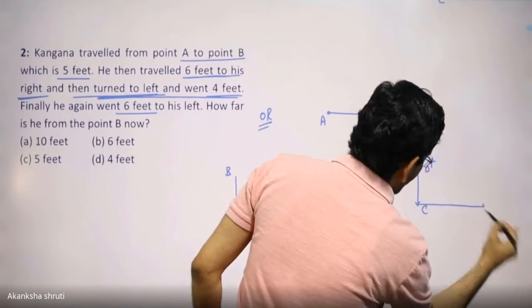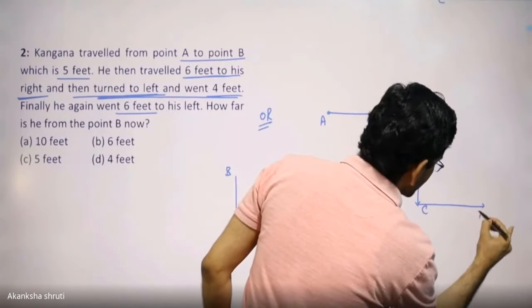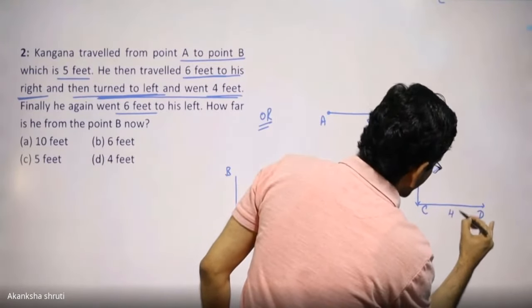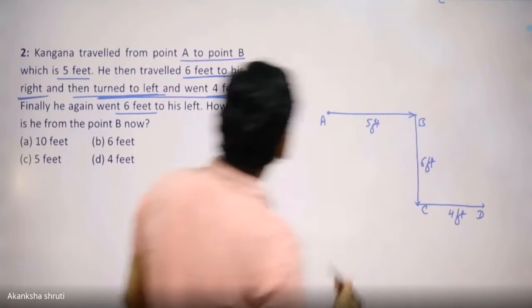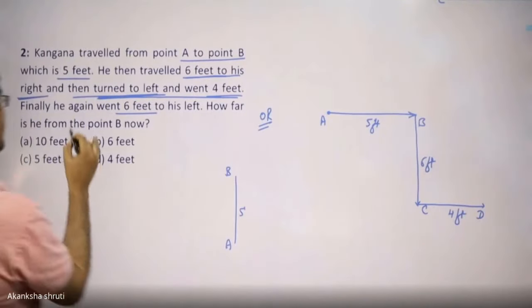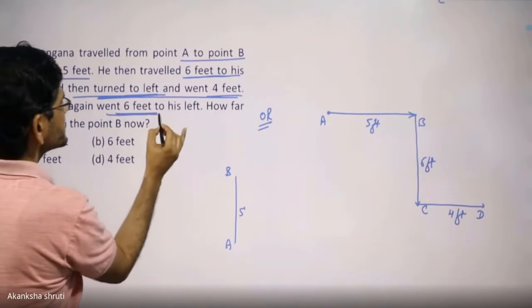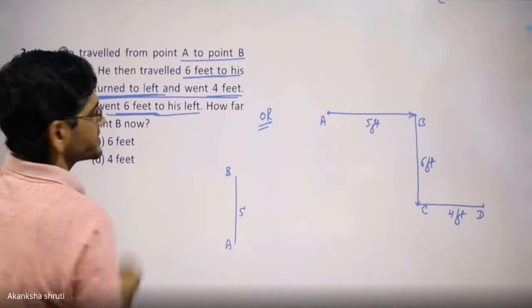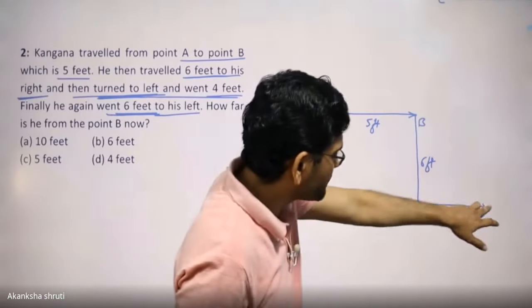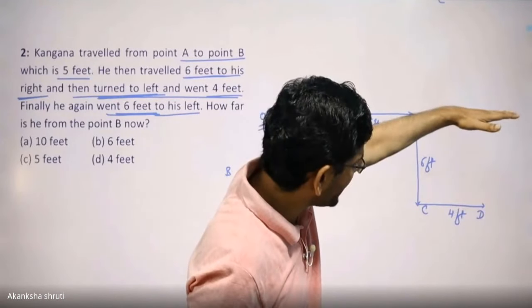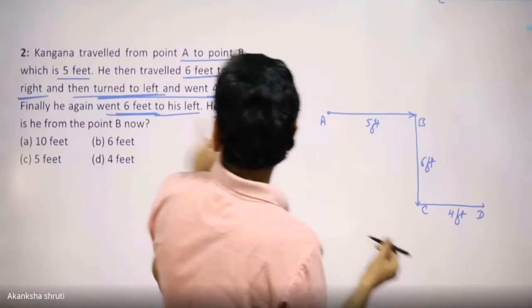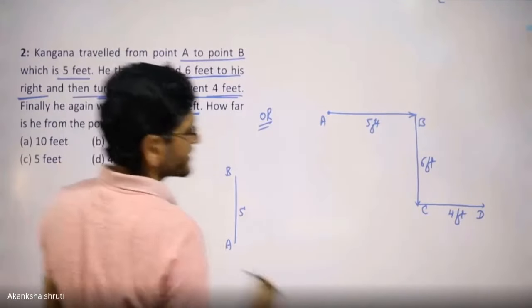It is our another left turn. Consider D, which is for the 4 feet. Over. Finally, she again went 6 feet to her left. From point D again, this will be the left, this will be the right. Again left, 6 feet.